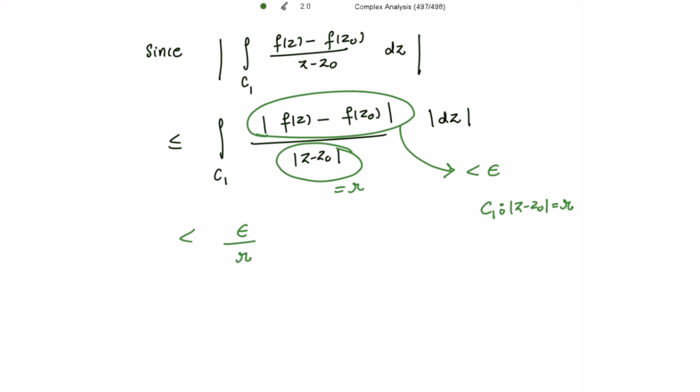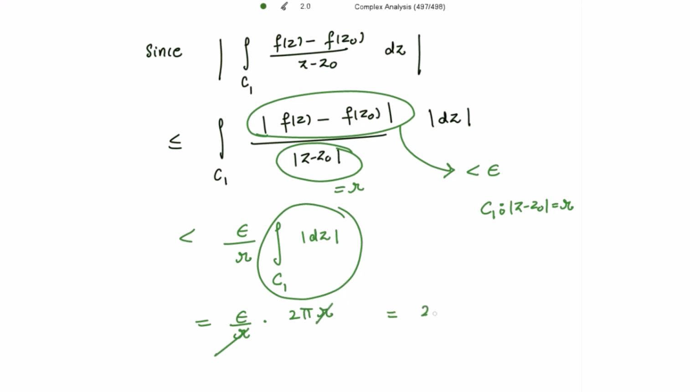Taking the integration over C1 of mod of dz, this is nothing but the circumference of the circle C1, which is 2 pi r. So r cancels out and we get 2 pi epsilon. This mod is strictly less than 2 pi epsilon. But epsilon was arbitrary. We can choose epsilon as small as possible, 0.000 and so on, right?